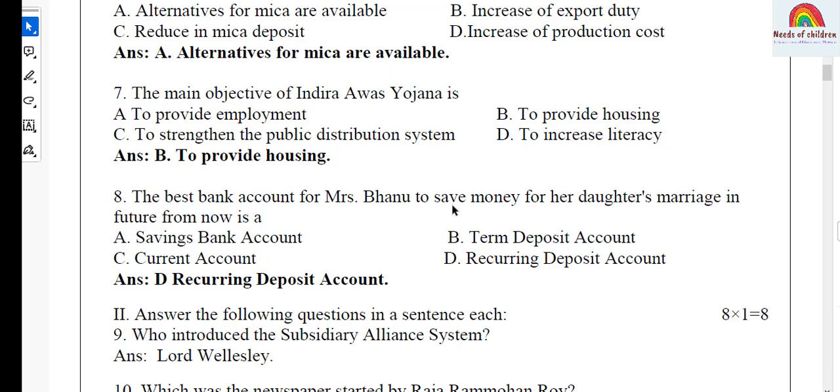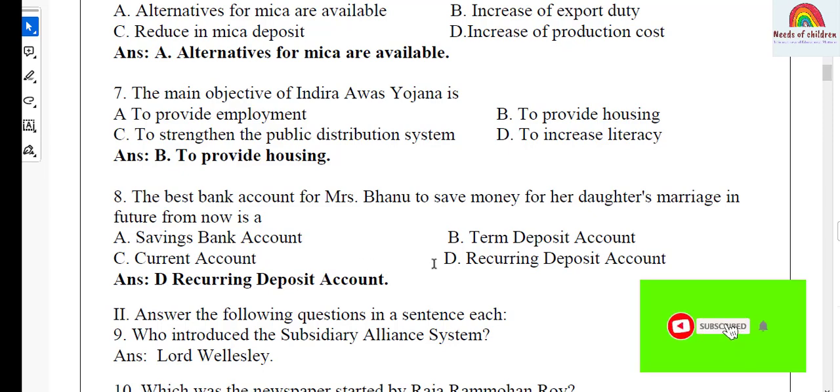The question is: the best bank account for Mrs. Banu to save money for her daughter's marriage in future from now is: A, savings bank, B, term deposit account, C, current account, D, recurring deposit account. And the answer is option D, recurring deposit account.